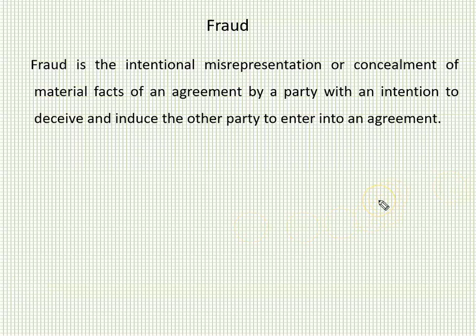So what happens when there is a contract made? Before that, there are parties involved in the contract. We have already discussed that there are two parties in the contract, right? Now, these parties, when they are talking through the contract, are making certain stipulations, or you can say certain statements to each other, right? For example, assume there are two parties named A and B, and they are making certain statements.